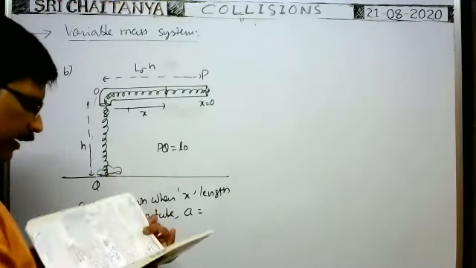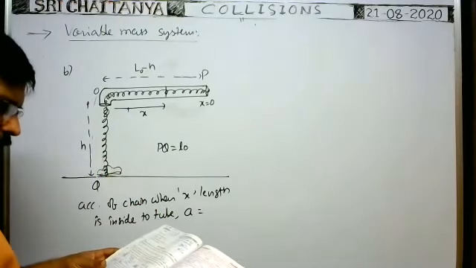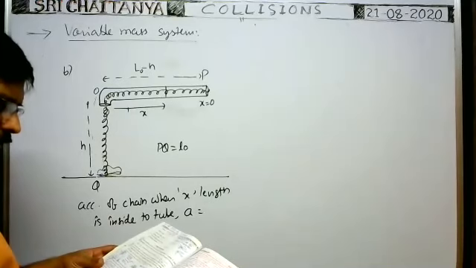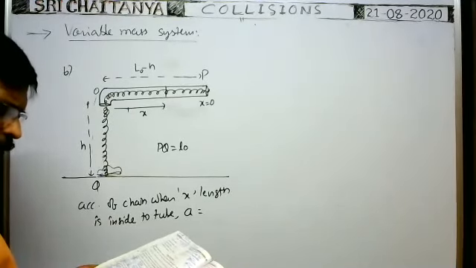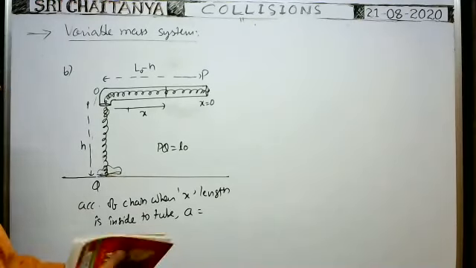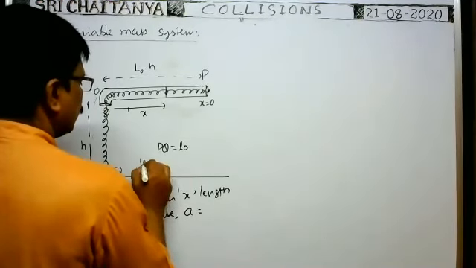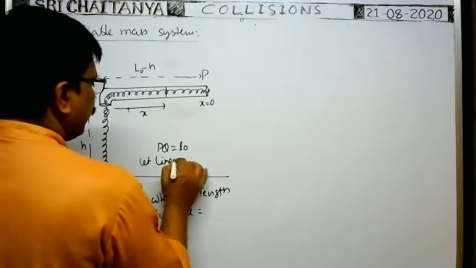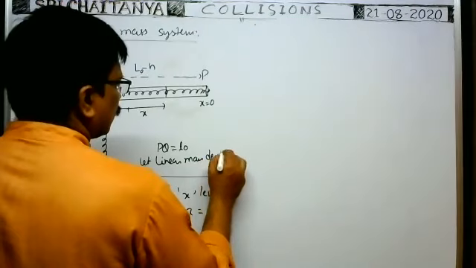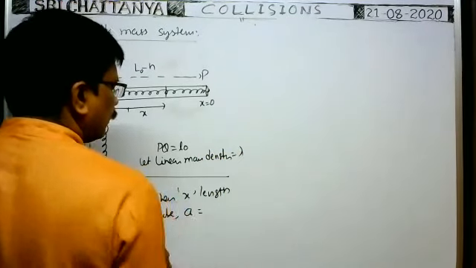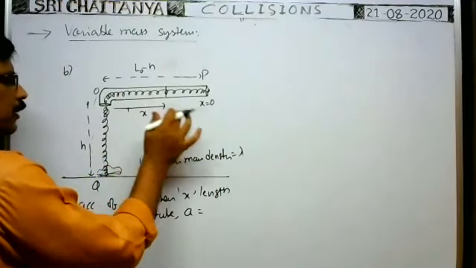Linear mass density is given as rho. I think here also linear mass density is not given. You imagine linear mass density as lambda. Let the linear mass density of the chain be lambda.